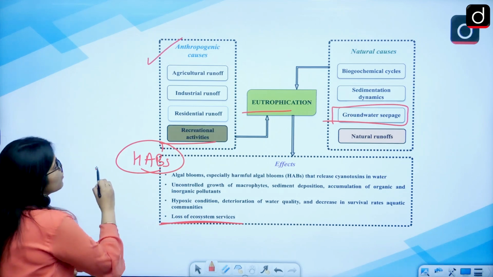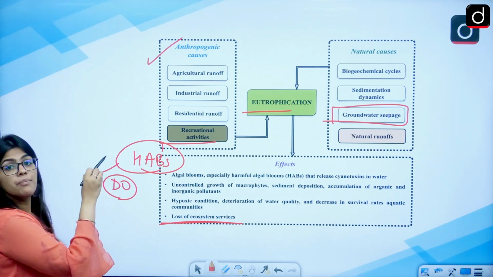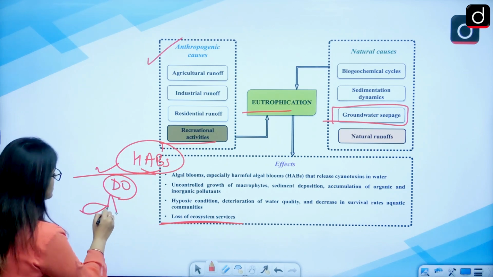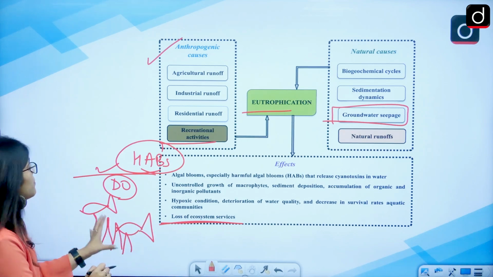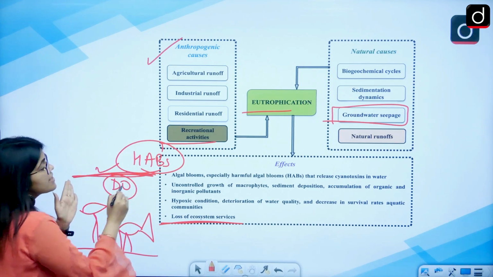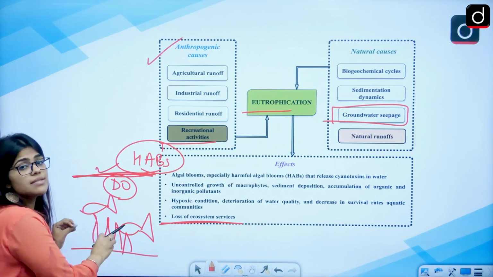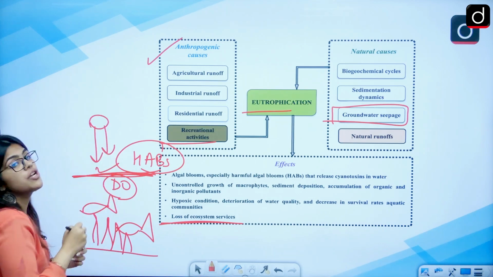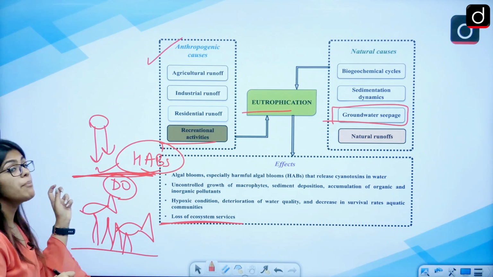Also, to decompose, they will use the dissolved oxygen present in the water. Because of this process, the dissolved oxygen that was to be used by the ecosystem present in the water beneath won't be available to survive properly, because it is used by the algae blooming at the top of the water. Also, these flora and fauna won't be able to survive as the sunlight won't be able to penetrate into the lower surface.